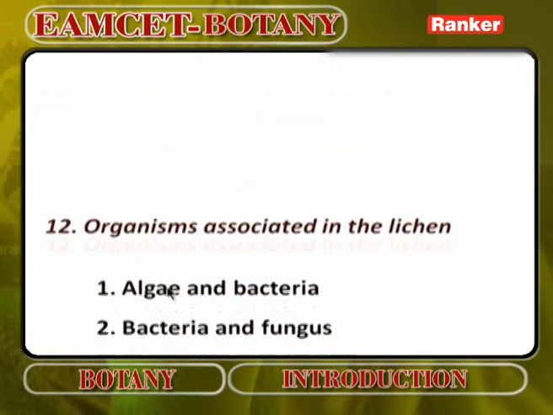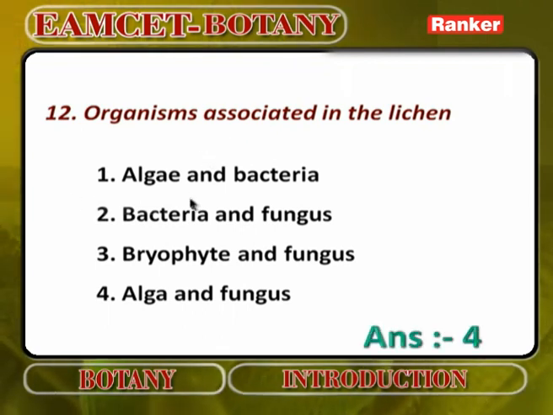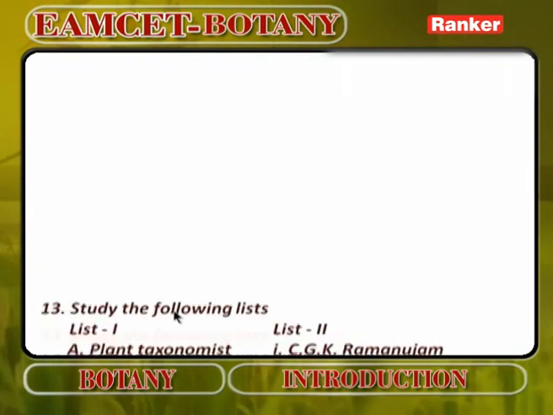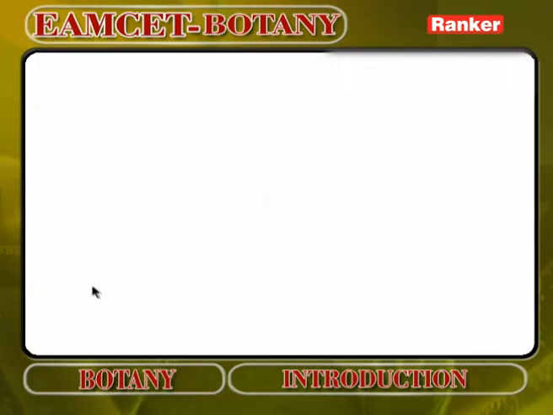Next. Organism associated with lichen: algae and fungi. Algae is called phycobiont, fungi is called mycobiont. Algae helps in photosynthesis, fungi helps in protection and reproduction. Next, for this plant taxonomist, Endlicher, plant breeder, MS Swaminathan, plant physiologist, Emerson, and palynologist, CGK Ramanujan. Answer is the first option.